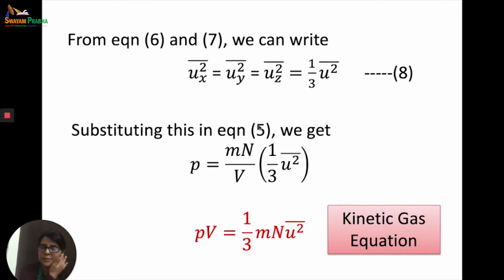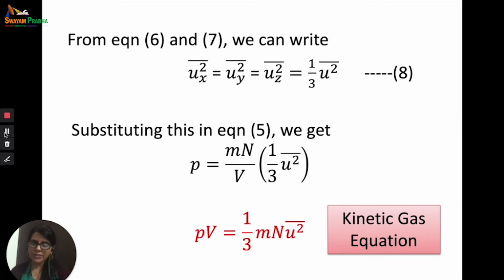So we just substitute it into this. We get P is equal to mn by V times 1 by 3 U bar square. This leads to the kinetic gas equation, which is PV is equal to 1 by 3 mn U bar square. So the ideal gas equation, how has it been derived? We assumed a cube which had an edge length of L and consisted of n molecules of mass m. They were all put in a cube.